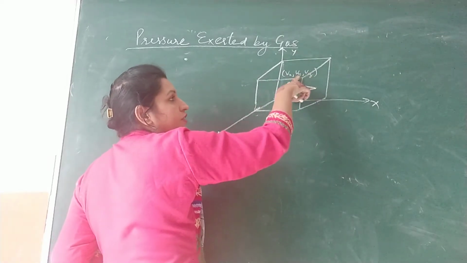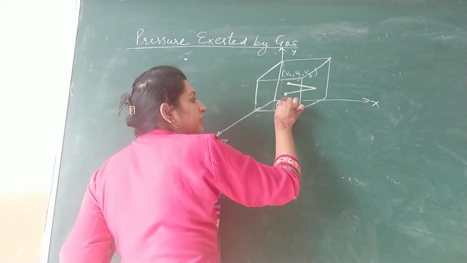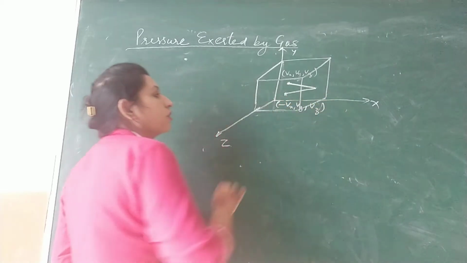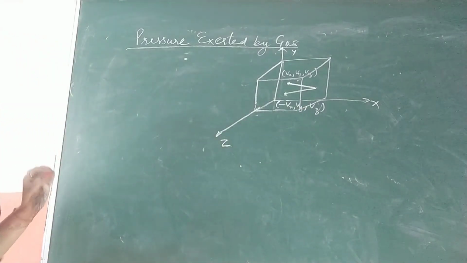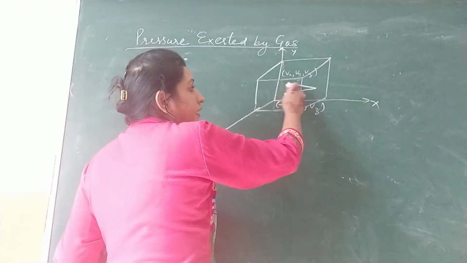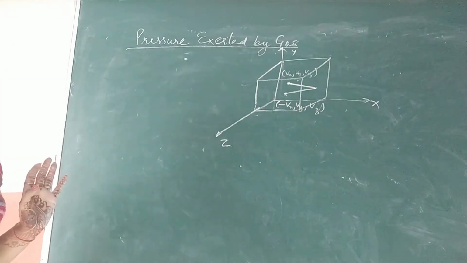There is no change in direction of Vy and Vz. So here, now what are the components of velocity? Minus Vx, Vy and Vz. So these are the components of velocities, minus Vx, Vy and Vz. Now velocity has changed but only in direction. That is why minus Vx is written.